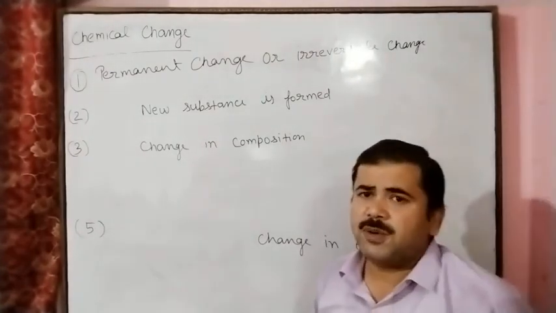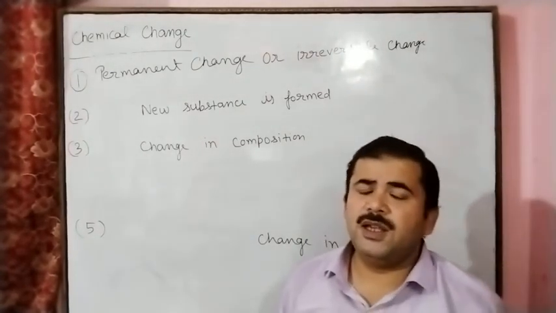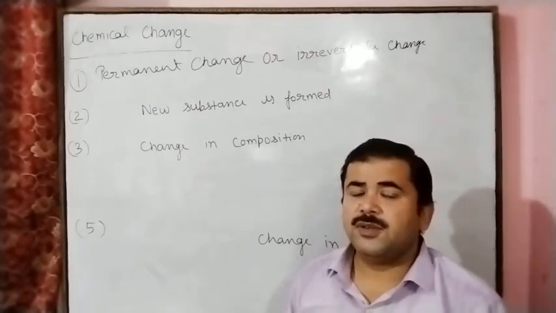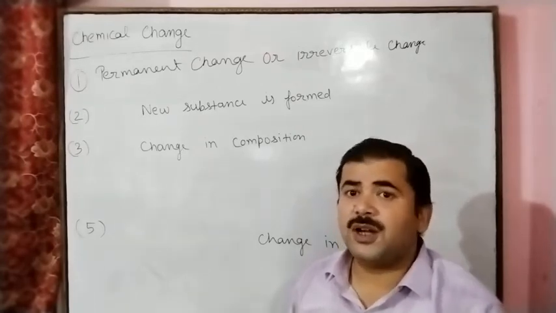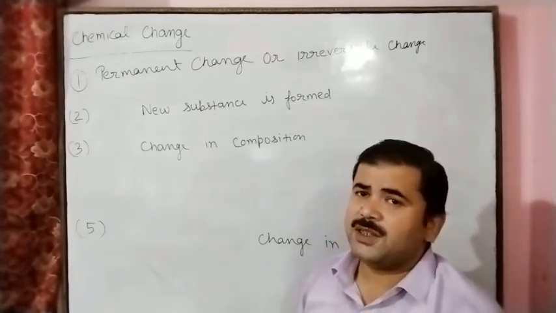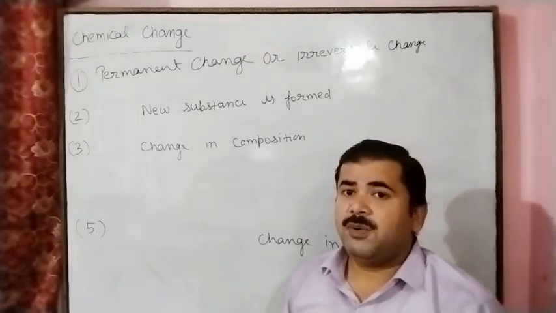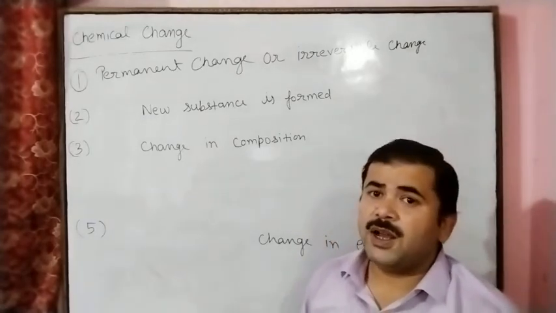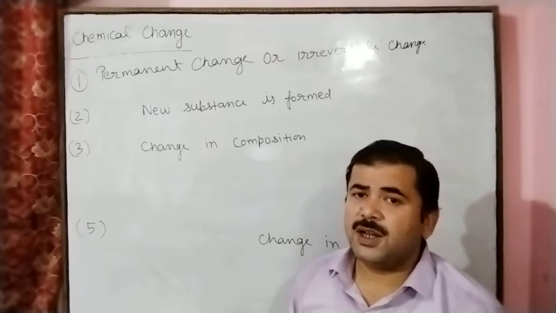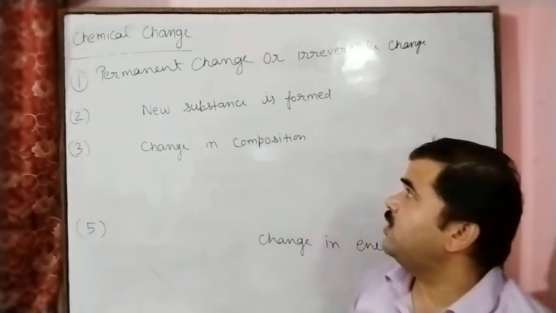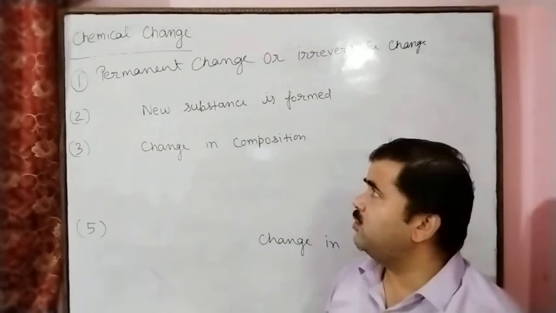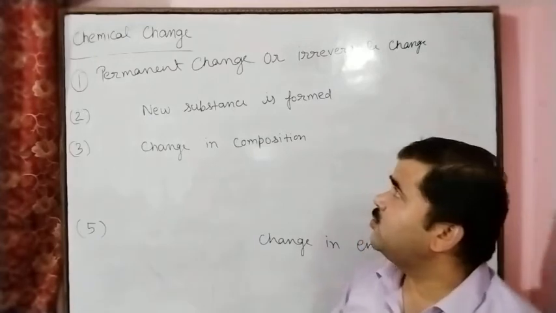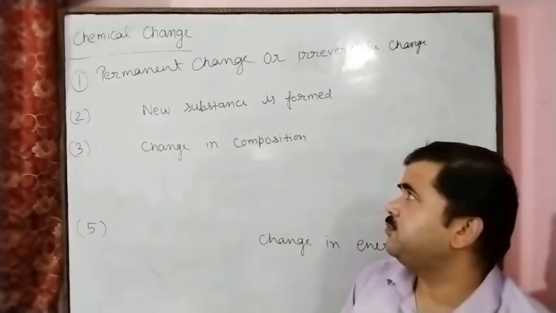There are many examples of chemical change. Here we can take curd from milk, the changing of milk into curd form. The second example is the digestion process. This is a chemical change. Burning of paper, burning of fuel, these are chemical changes. Cooking of food is a chemical change. Photosynthesis process is a chemical change. So these are the examples of chemical change.